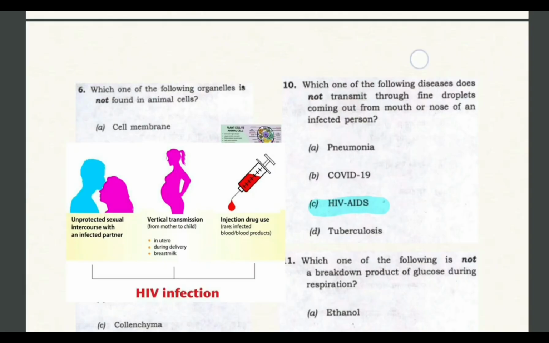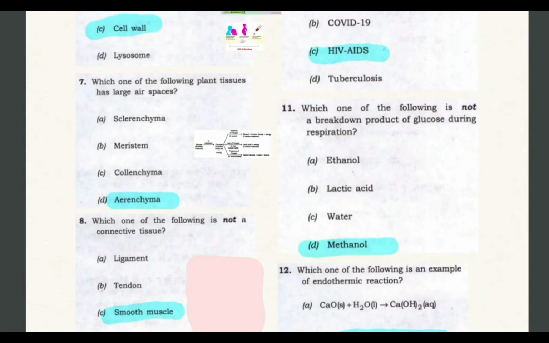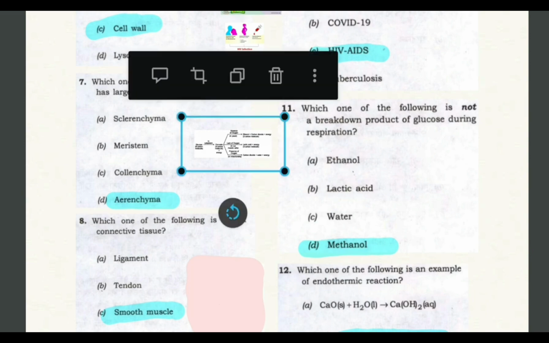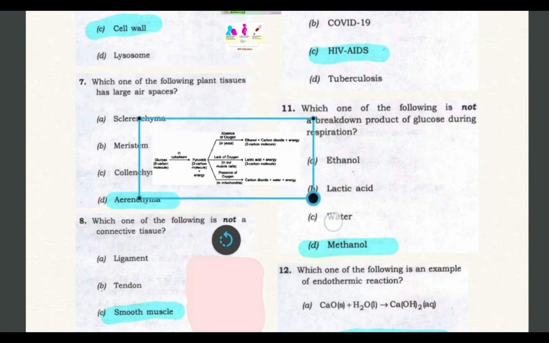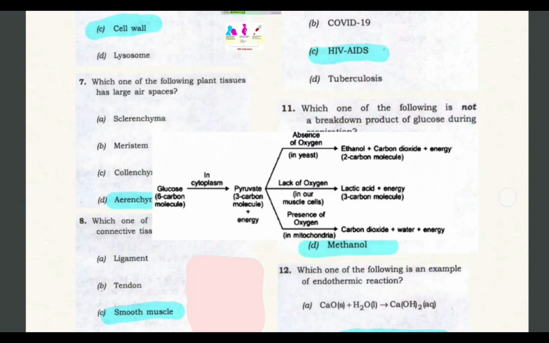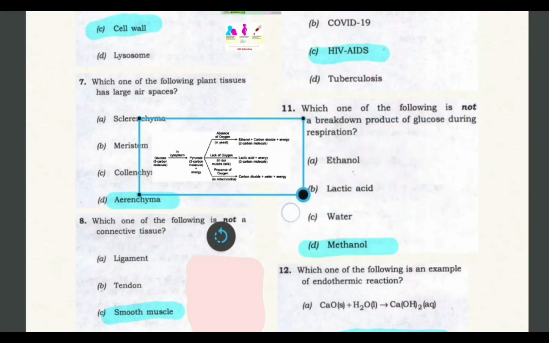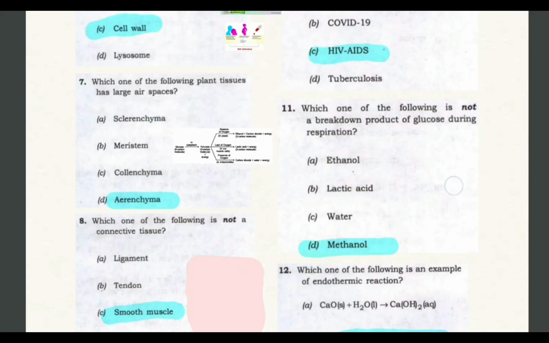Let's see the next question. Which one of the following is not a breakdown product of glucose during respiration? This is also directly picked up from NCERT, and in NCERT this three-part equation has been given, where ethanol is a product and not methanol. So D would be the correct answer here.